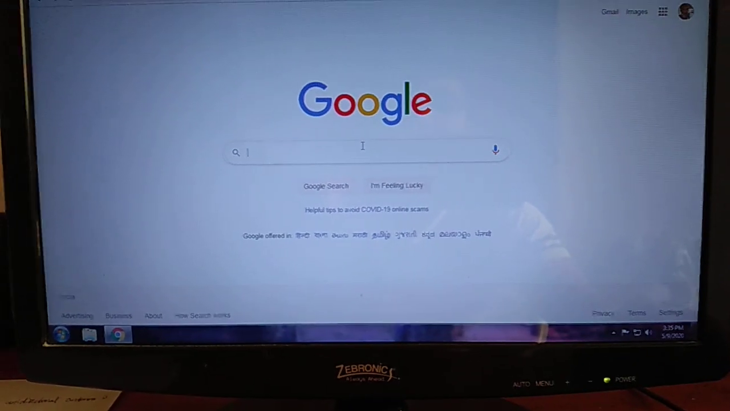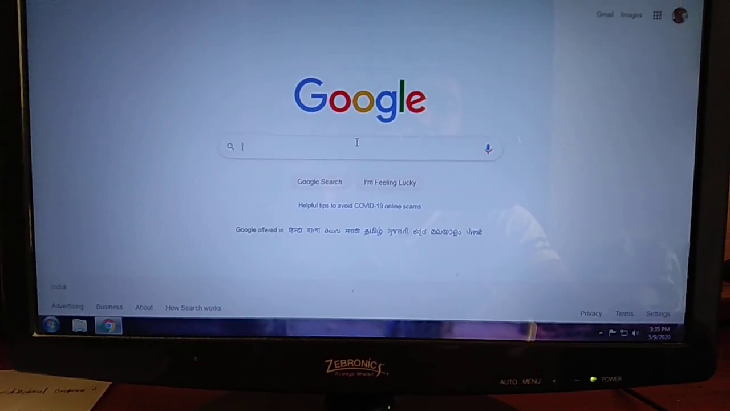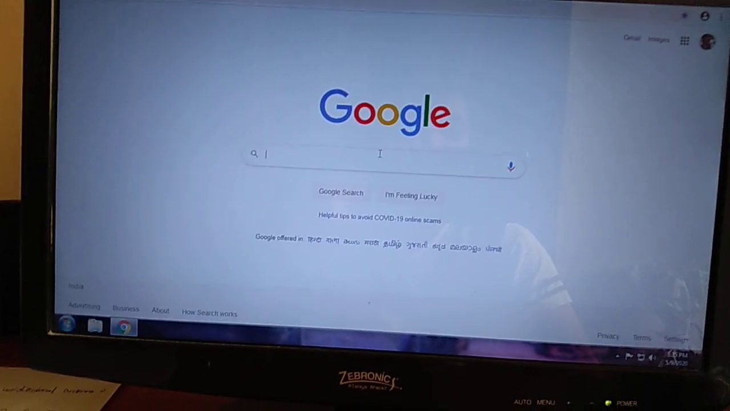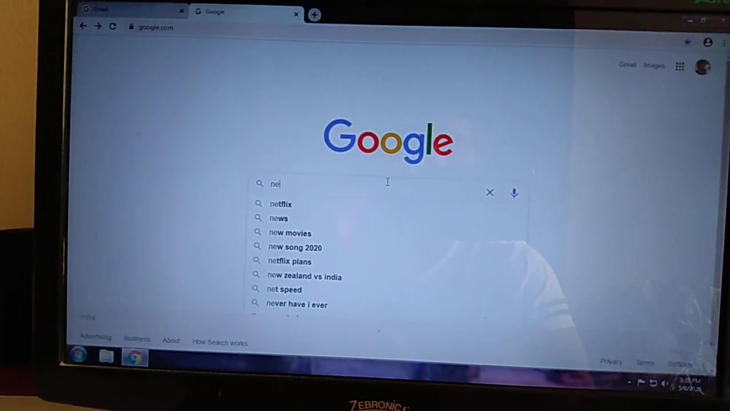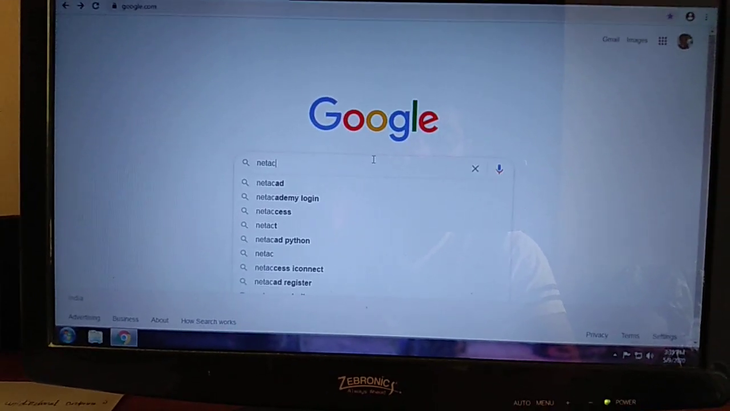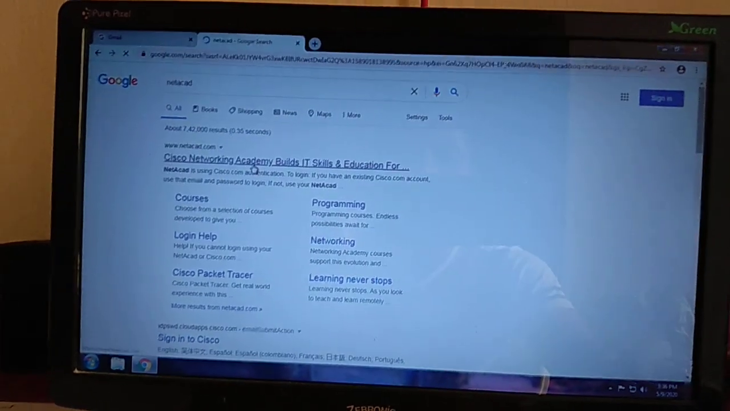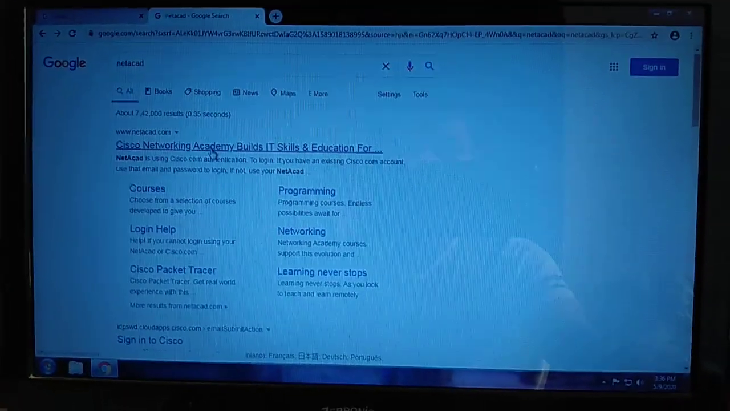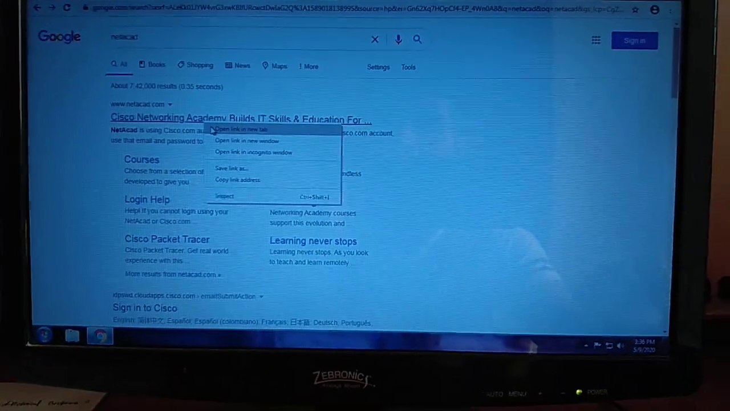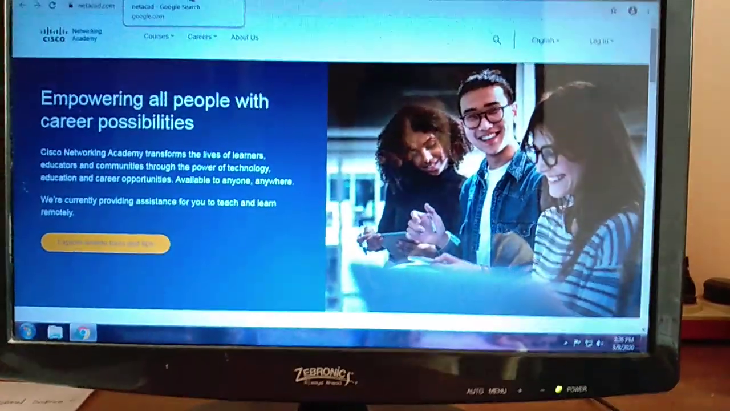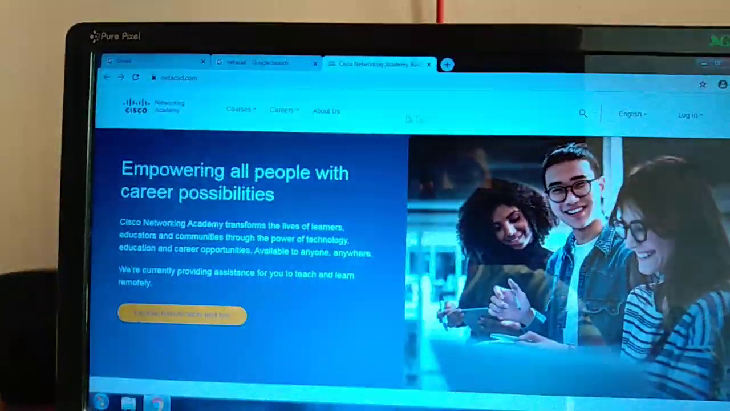To go to that particular Cisco site, we need to type here "NetAcad". Just press enter and you will get Cisco Networking Academy. Just click there, and automatically it will take you to a page like this.